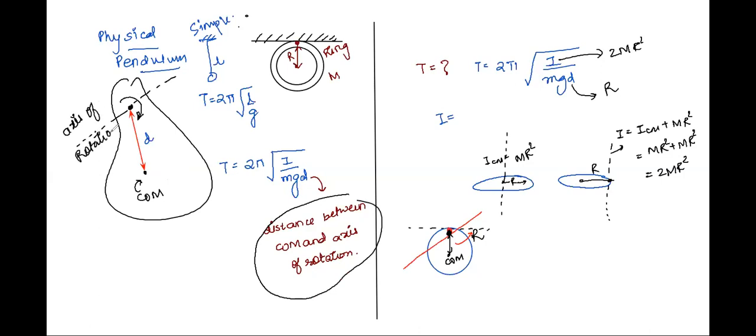So we have the value given as, tell me what should be the value: 2 pi under root of 2 mr square by mgr. Cancel the terms and you get T is equal to 2 pi under root of 2r by g. Correct? Easy to find now. Clear? Such questions, will you be able to do it?